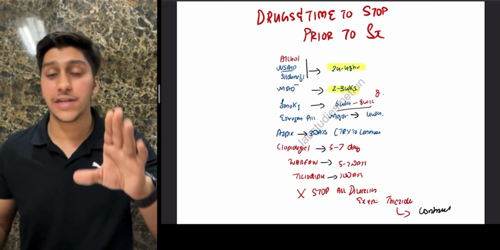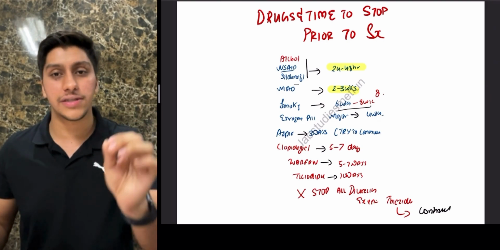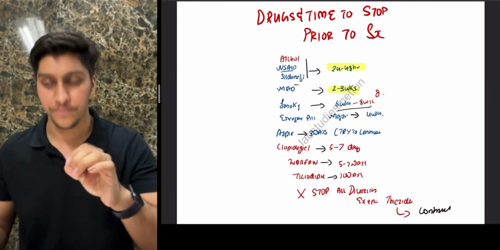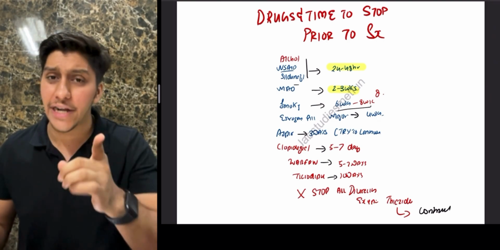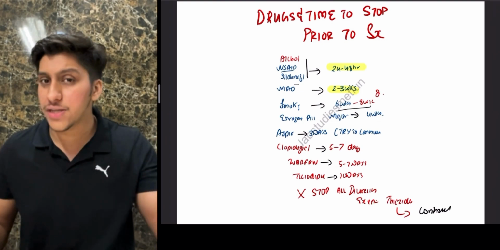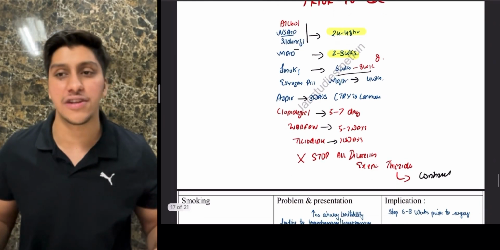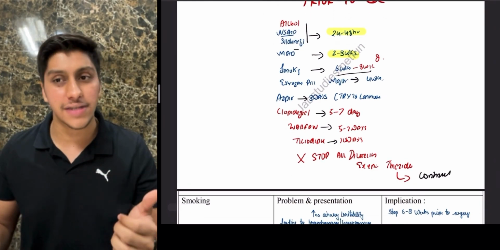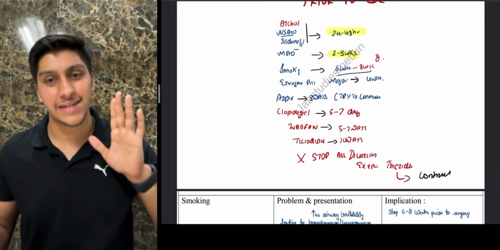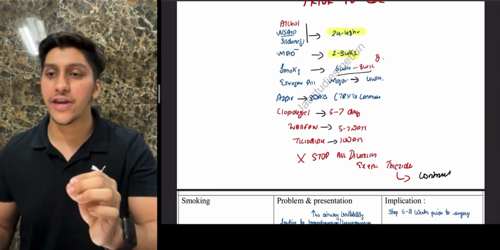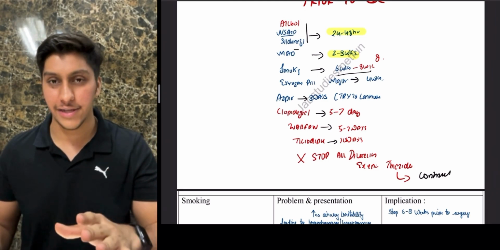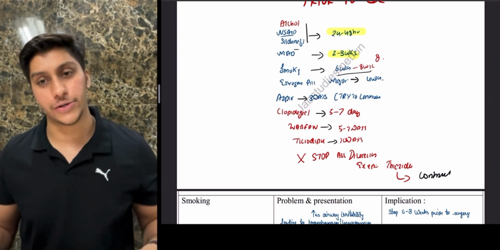Estrogen pill, if it is a major surgery, oral contraceptives should be stopped at least 4 weeks prior. If a patient is on aspirin, try to continue, but again, if it is a very major surgery, stop it 3 days before. Clopidogrel, which we already discussed, 5 to 7 days before. Warfarin, again 5 to 7 days before. Ticlopidine, at least 10 days before. Stop all the diuretics except thiazide, and make sure you check the serum electrolytes.